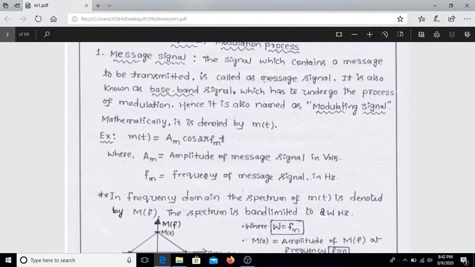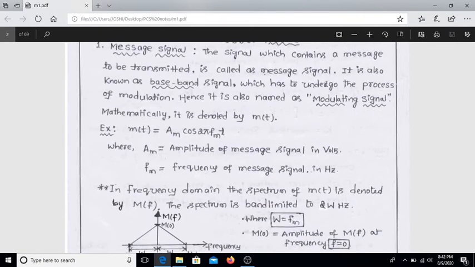First, what is the message signal? The message signal is the important part. The signal which contains the message to be transmitted is called the message signal. It is also known as the baseband signal, which has to undergo the process of modulation. Hence it is also named the modulating signal, and it is mathematically denoted as m of t. For example, m of t is equal to Am cos 2 pi fm t.